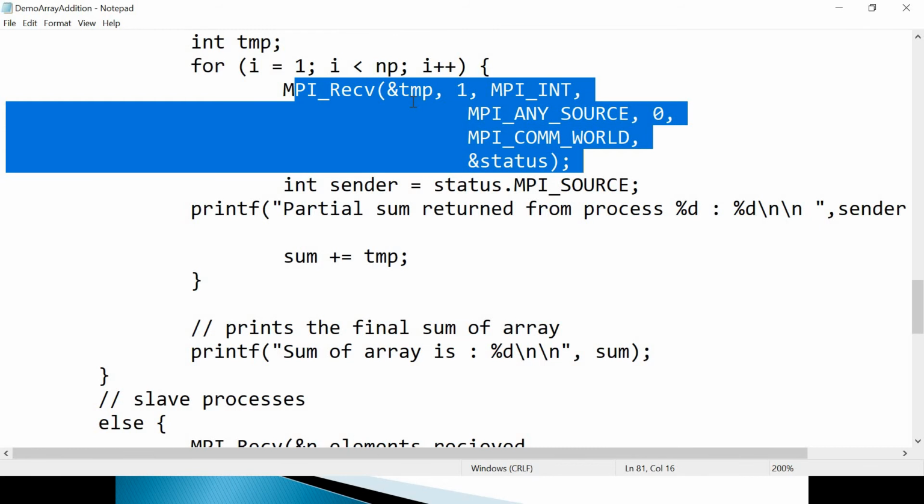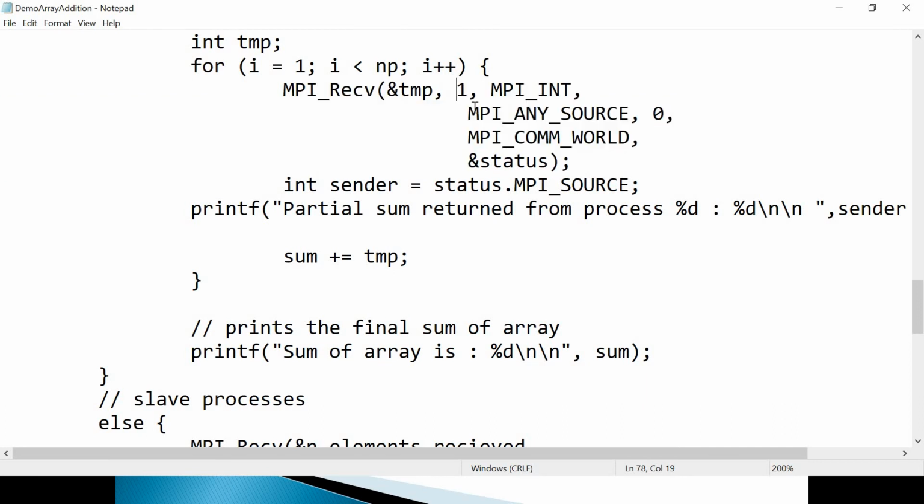In the temp buffer it will receive partial sums. The count is 1, because per process or per slave it is receiving one value, then the data type, then MPI any source, then 0, then MPI comm world, and then status.